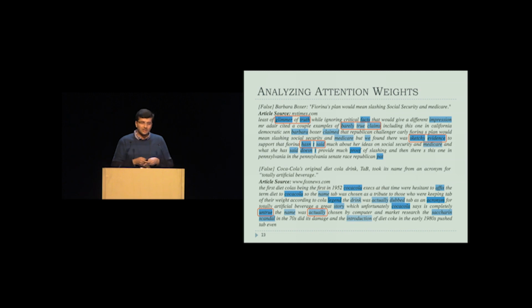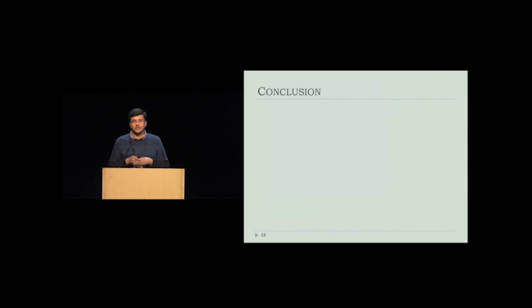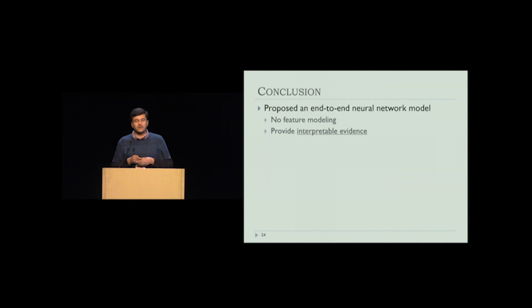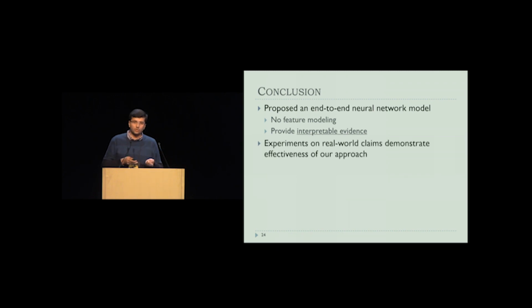Okay, so to conclude, we propose an end-to-end neural network-based model which does not require any feature modeling and which also provides interpretable evidence in the end, supporting the automatic assessment. Experiments on real-world claims show the effectiveness of our approach. One of the key outcomes of our study was that considering external evidence really helps. So rather than focusing only on the claim, we should also look for external signals from the web, what people are talking about and how they are reacting to certain information.